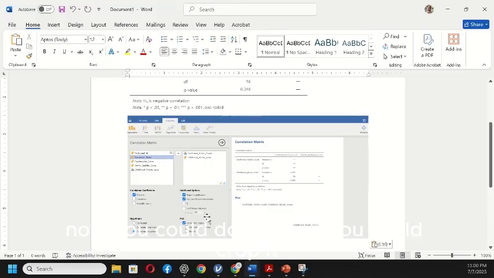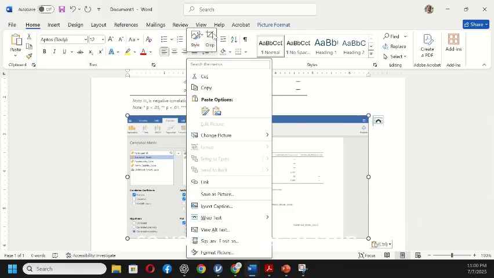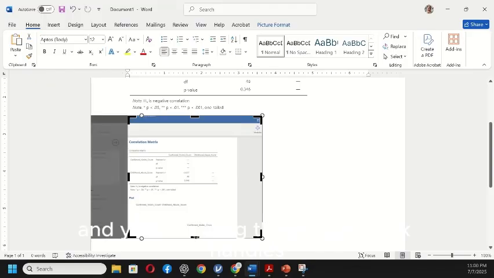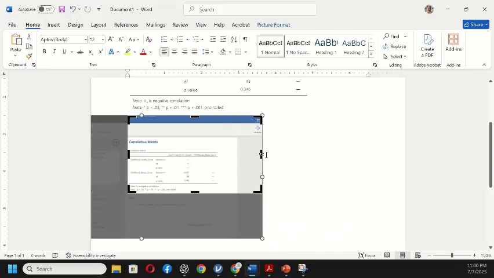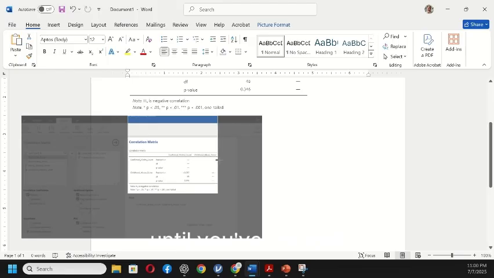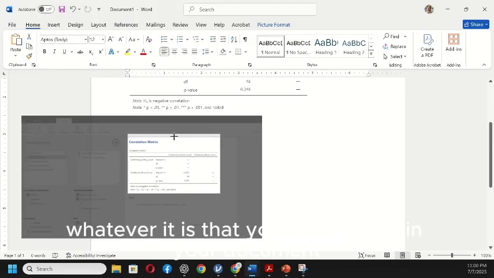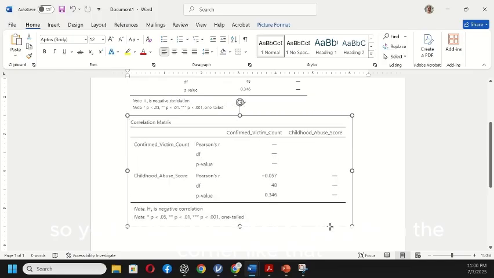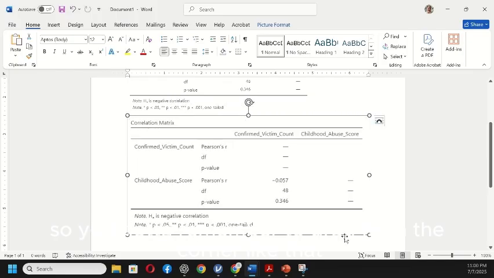Now, you could do this and you could crop it. So you go over here to crop and you can drag these little black handles until you've isolated whatever it is that you want to put in your document. But it's really small, so you have to remember to drag from the corner like that to resize it. So I'd like y'all to practice using that snip function because it's a really good function.